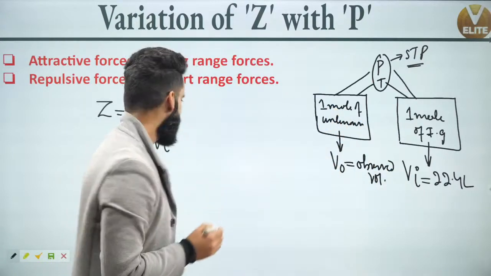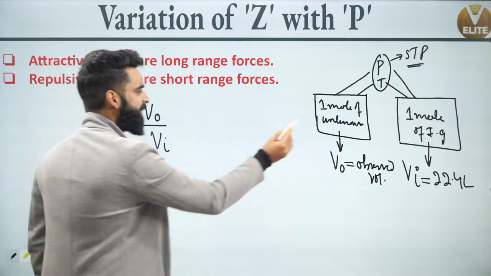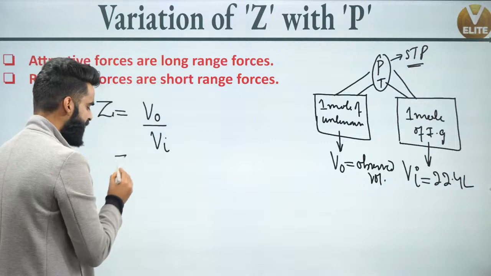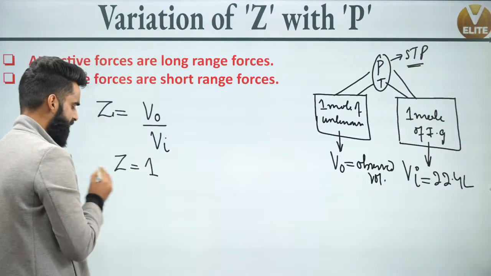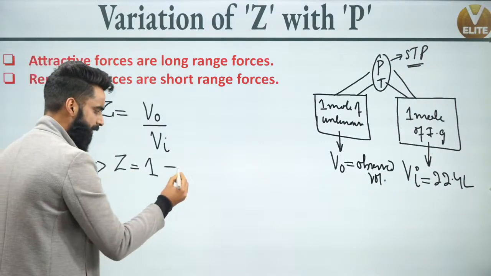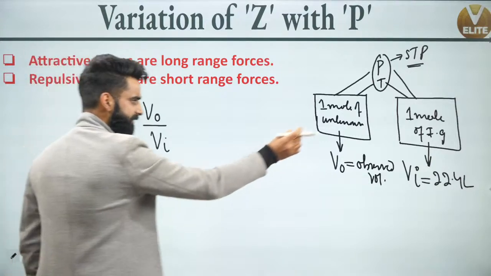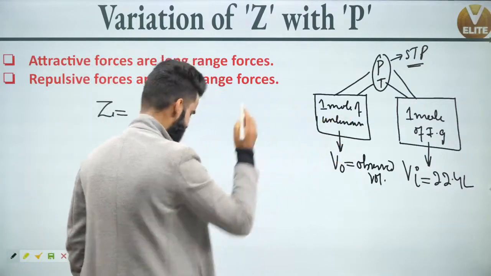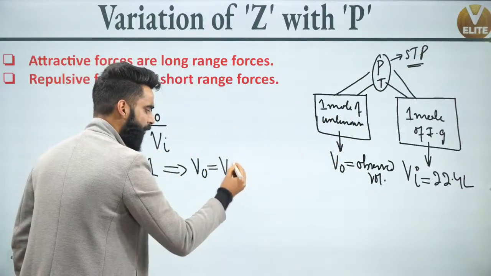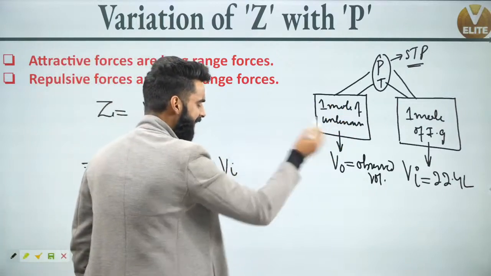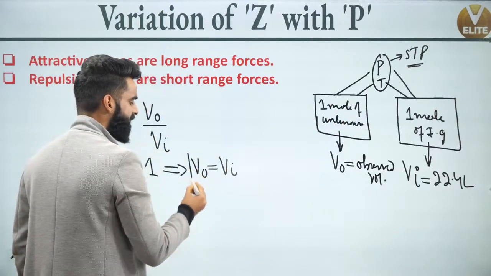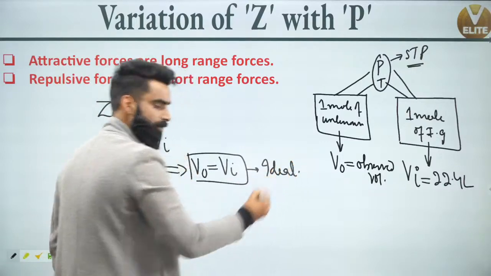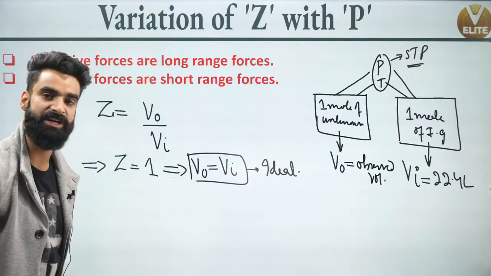Correct? Now people, if the value of the compressibility factor Z for this unknown gas comes to be equal to 1, what can we conclude from there? If the value of Z for this unknown gas is equal to 1, then the observed volume of this gas is going to be equal to the ideal volume. Can I say at that time the gas which I have kept inside this container is going to be ideal? We have discussed the same thing in the last session, if you remember.